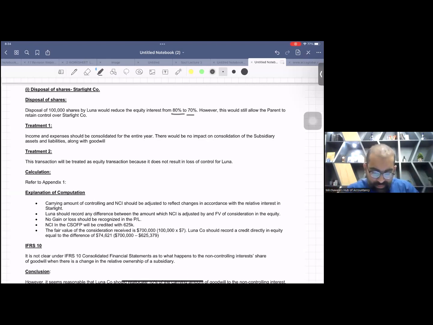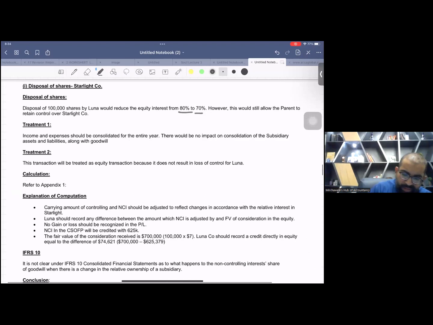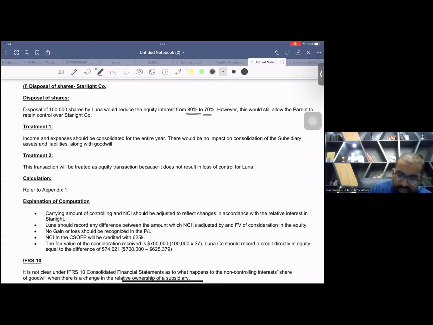Now, next thing, treatment number 1: income and expenses should be consolidated for the entire year. Yes, for the whole year, like the first 9 months and last 3 months, we have the same control. So in the income statement, we'll simply add together as it is. There would be no impact on consolidation of the subsidiary's assets, liabilities along with goodwill.